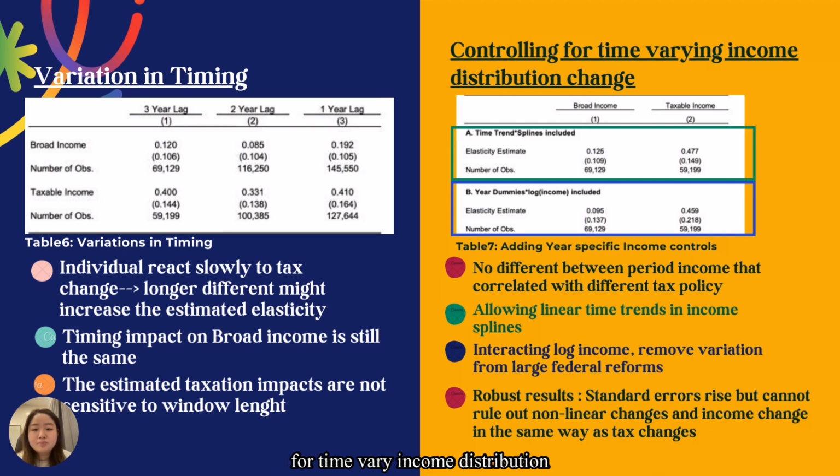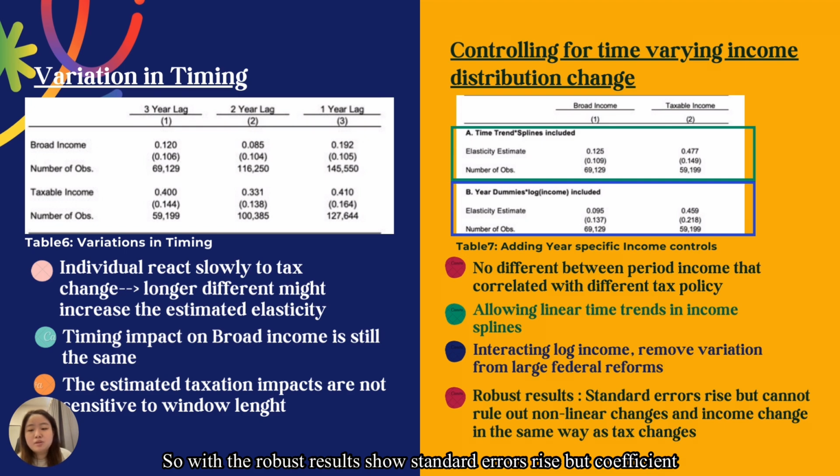Controlling for time varying income distribution changes, there were no differences between periods of income that correlated with different tax policy. This table presents two alternatives. First is allowing linear time trends in income splines. This is the green box, which allows for general trends in income distribution widening. And second, in the blue box, is interacting log income with a full set of year dummies, which allows for specific years of income change, with both removing variation from large federal reforms in the sample.